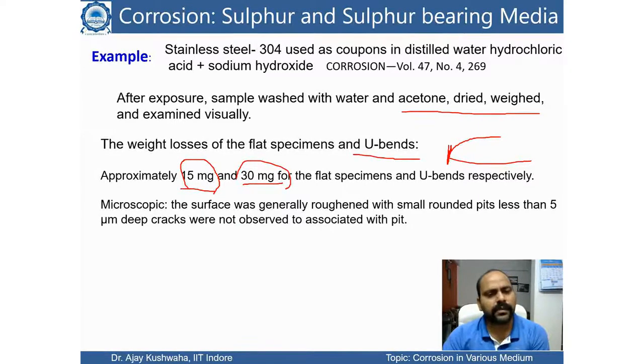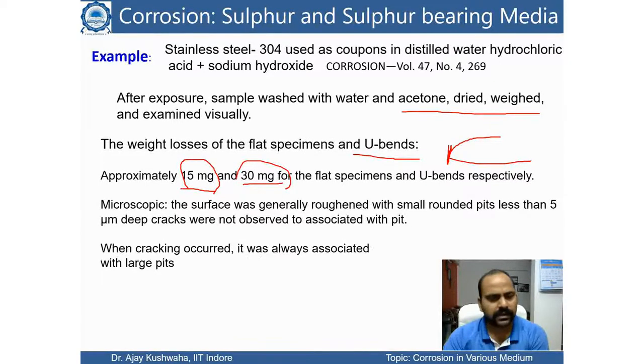Then they also performed a microscopic experiment, and the surface was generally observed as rough. Small rounded pits were found that were less than 5 micrometers deep, but cracks were not very visible, which is associated with the pit. When cracking occurred, it was always associated with a large pit. So they investigated the cracks also, and they observed that only when there are large pits, the cracks are initiated and found.